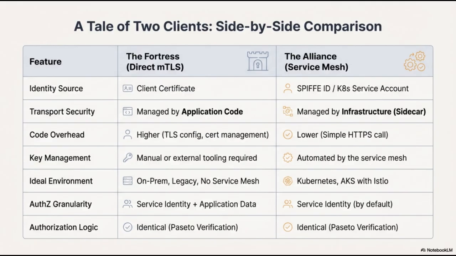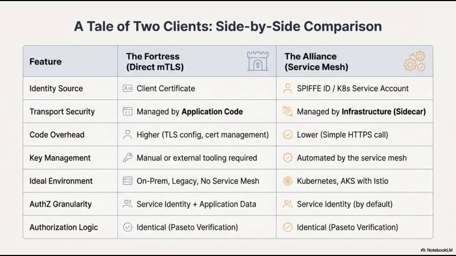In the Fortress model, security is integrated directly into the application code, whereas the Alliance offloads this responsibility to the infrastructure through a sidecar. As a result, code overhead is significantly higher for direct MTLS due to the complexities of TLS configuration and certificate management. In contrast, the service mesh allows for a simple HTTPS call, drastically reducing the burden on developers. This automation extends to key management, which is handled natively by the service mesh compared to the manual or external tooling required by the Fortress.